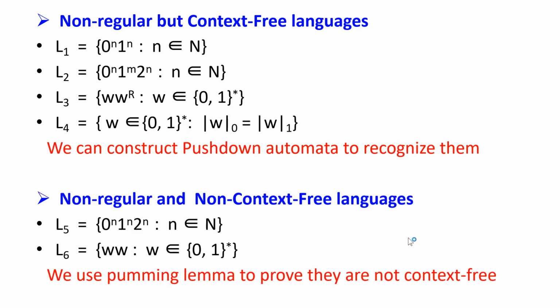There are other non-regular languages, and they are also not context-free. For example, L5 contains the strings of zeros followed by ones followed by twos. And now it requires the number of zeros be equal to the number of ones and the number of twos. This requirement on the number of ones makes this language non-context-free. And L6 is the set of strings that contains two identical parts. These languages are not context-free, and we can use the pumping lemma to prove they are not context-free. This will be a topic for a later section.